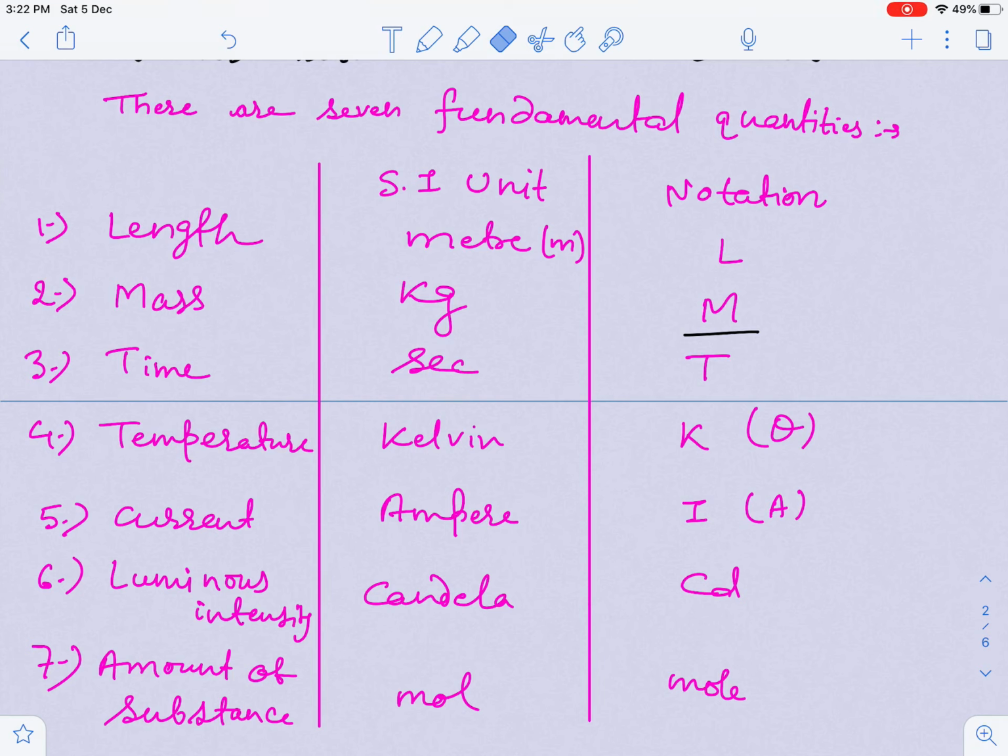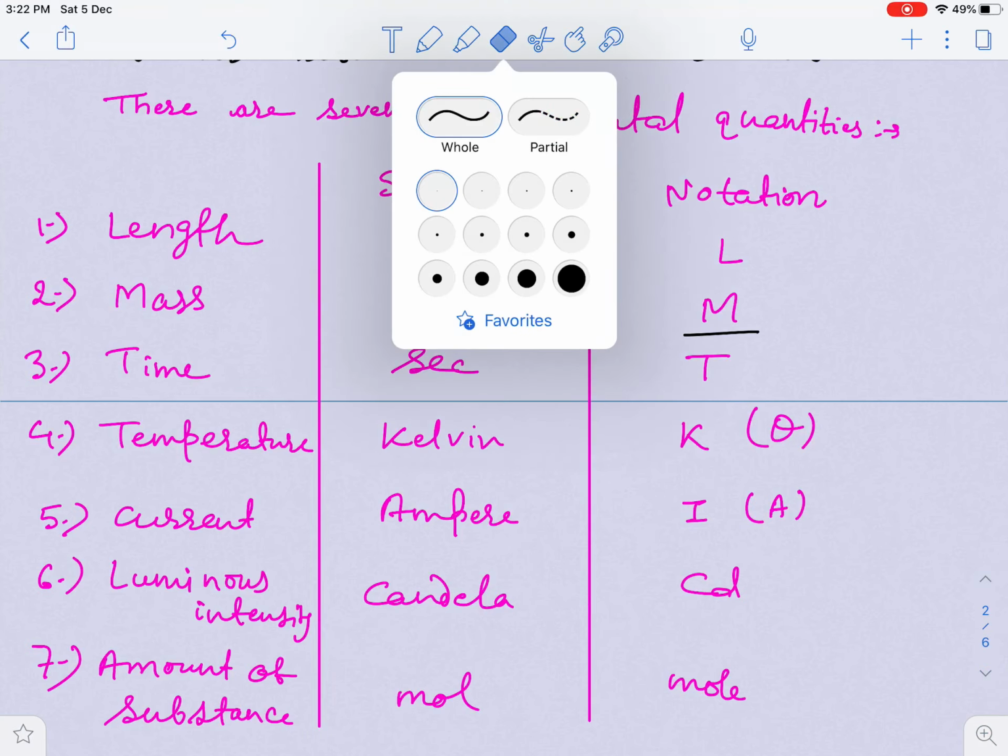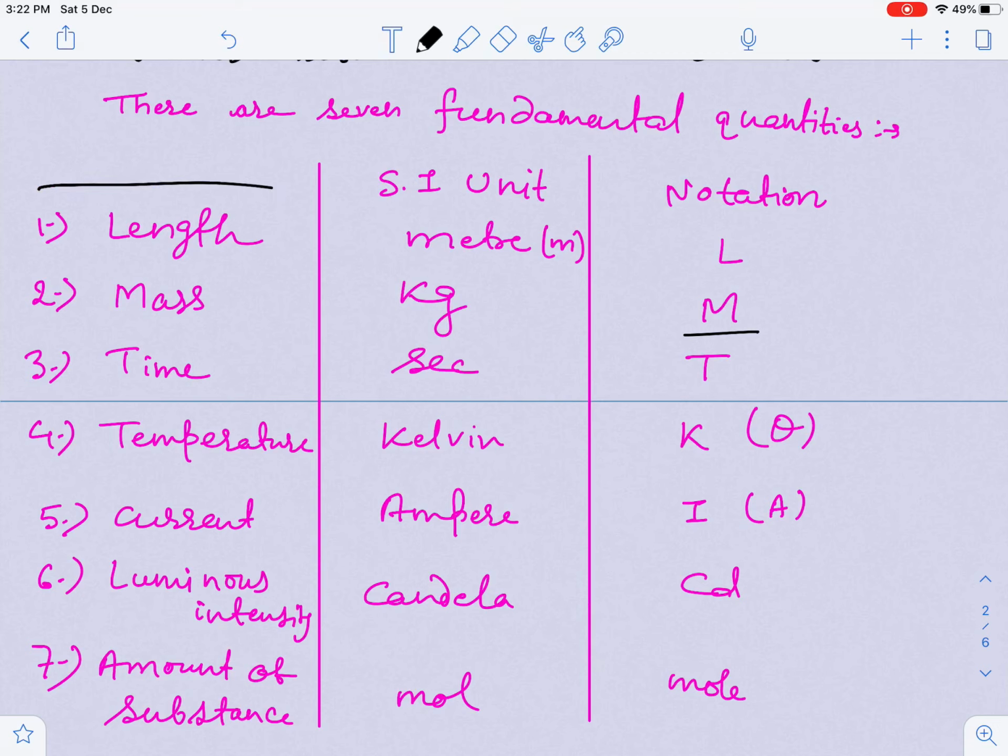In the next lecture, I will give a complete explanation of length, mass, time, temperature, current, luminous intensity and amount of substance. That video gives more insight into these things, but in this video I have just included the basics of the fundamental quantities. So the first fundamental quantity is length. I have written only the SI units, guys.